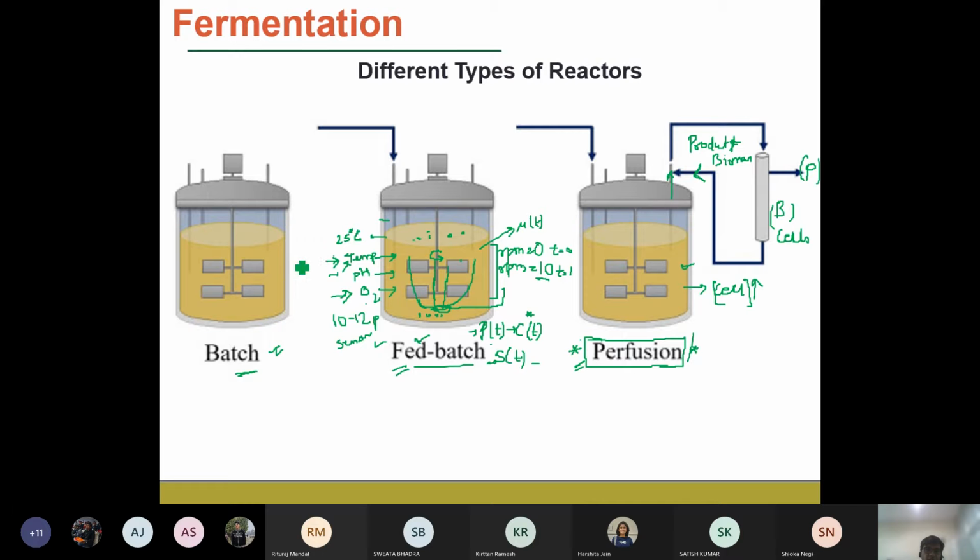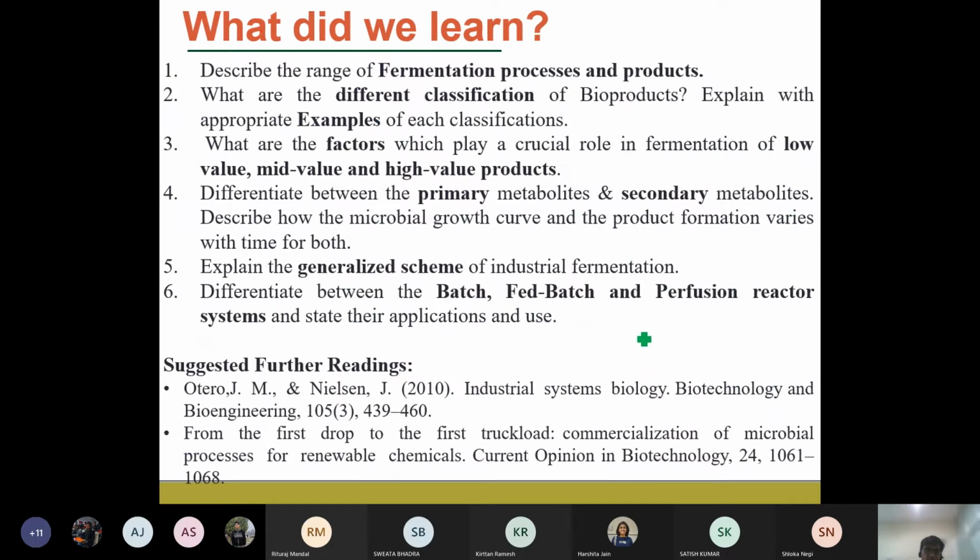So as of now, everyone needs to understand the very basic fundamentals: what are the three types of reactors, and what are their applications and uses. Okay, so coming to the summary of what we have learned, I hope everyone can, for example, answer the following questions.